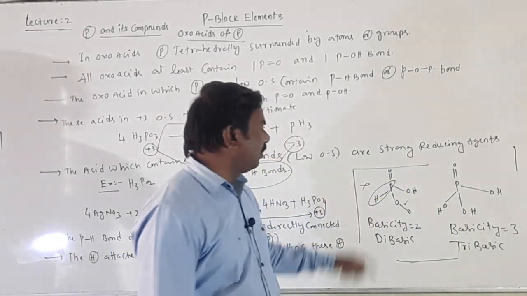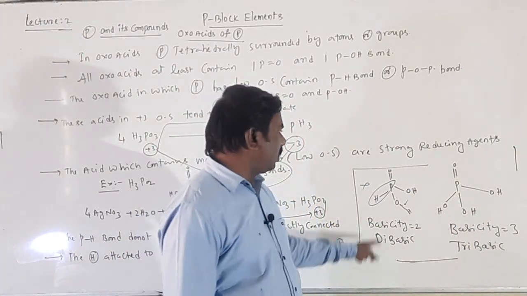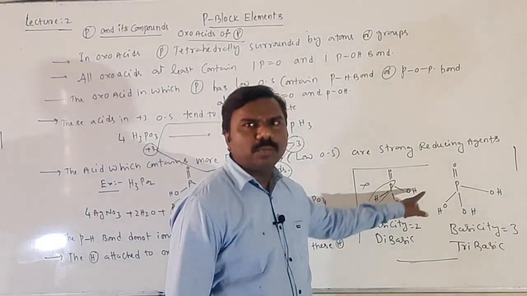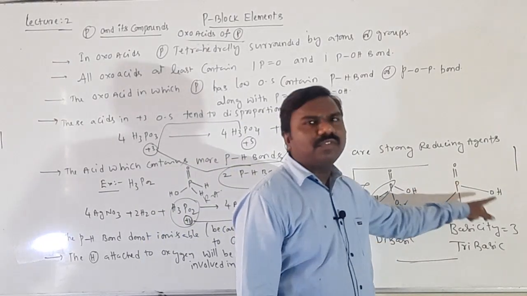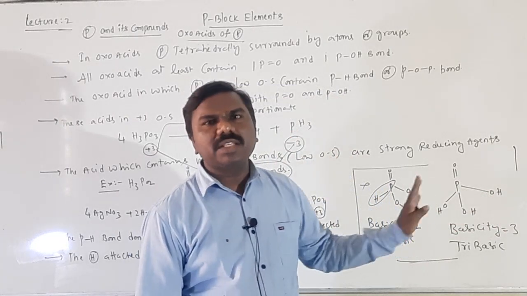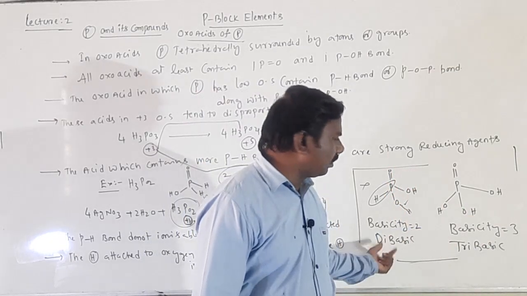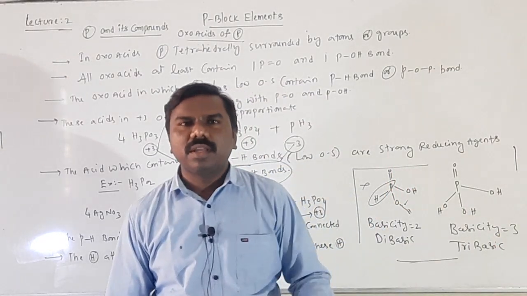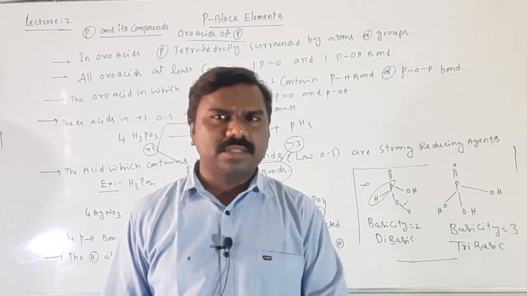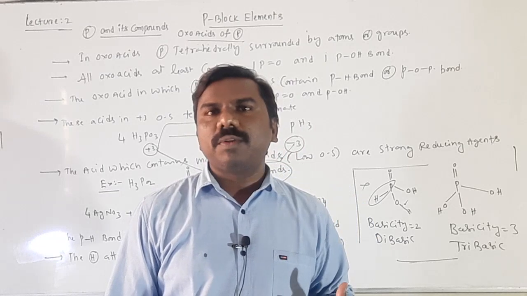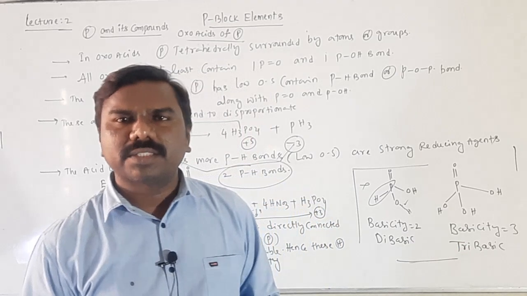So the examples I told you, H3PO3 and H3PO4. H3PO3 has 2 OH groups, those only are removable, that's why 2 is the basicity. H3PO4 has 3 OH groups, OH hydrogens can be removable, that's why 3 is the basicity. Tribasic, dibasic, these two are very important. In both H3PO3 and H3PO4 there are 3 hydrogens, but H3PO3 is dibasic, H3PO4 is tribasic. Very important 2 marks question.